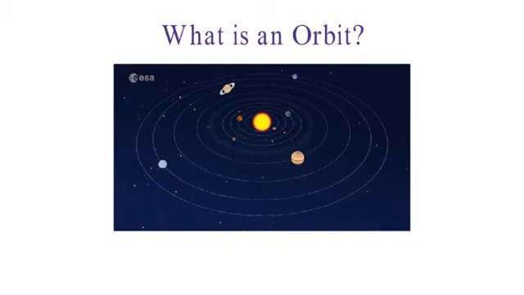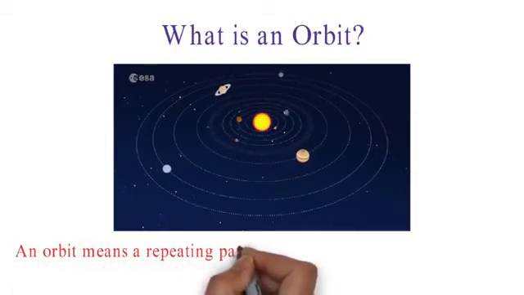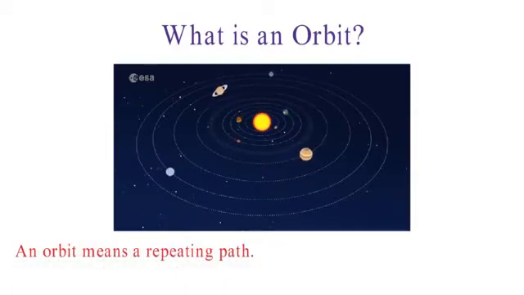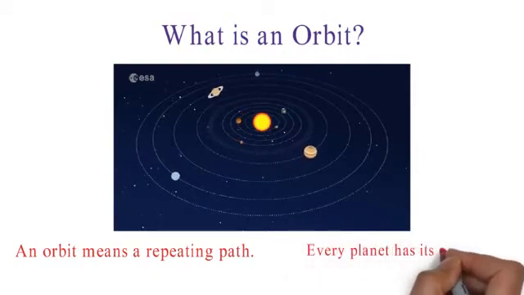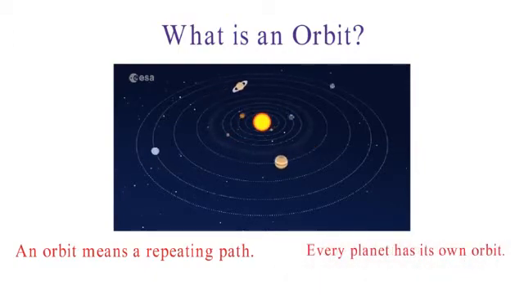So if you look at the picture, you would understand that each planet revolves around the sun in their fixed path or their fixed orbits. So every planet has its own orbit.